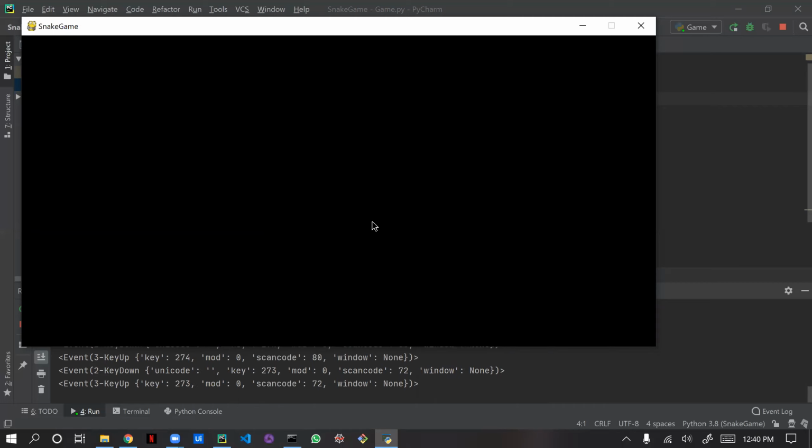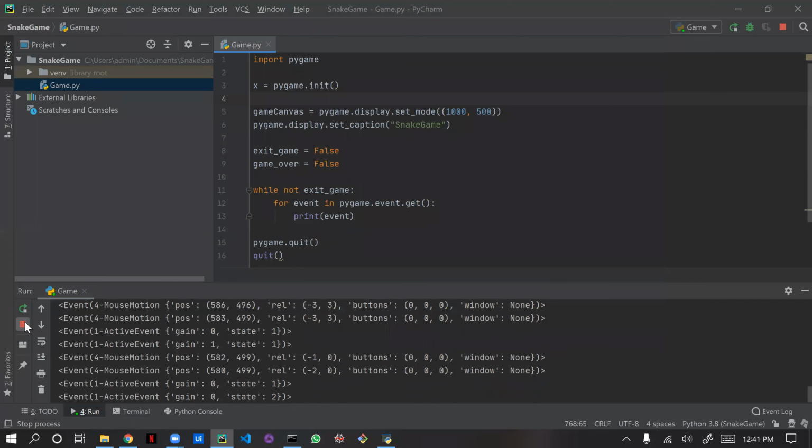I'm clicking up arrow, same Unicode value in the key. So all the things which you are doing externally by using hardware, which is keyboard or mouse, will be recorded by this event. So again I'm going here and stopping this. Now we have extracted all the events which we are doing by mouse and keyboard. To play a game we need all the mouse and keyboard events to be captured, right? That is happening now through this event module.